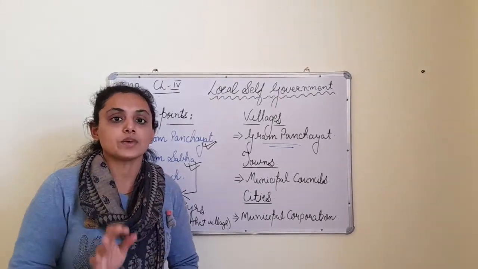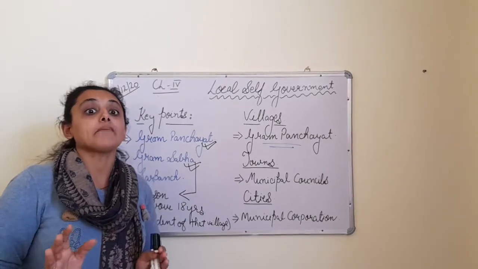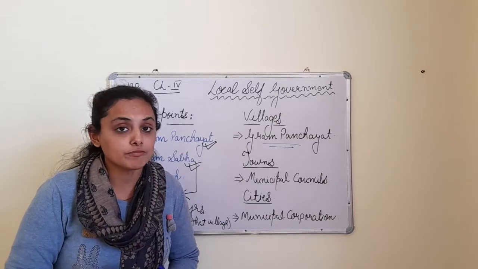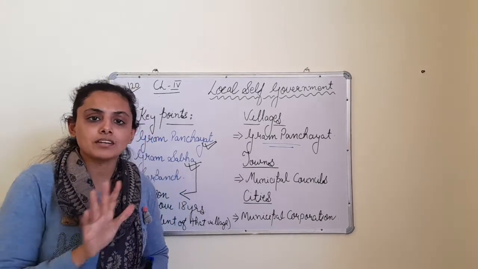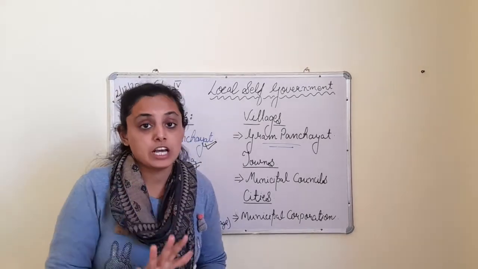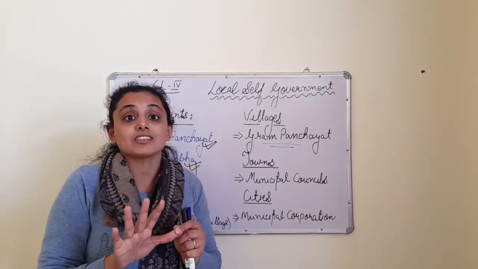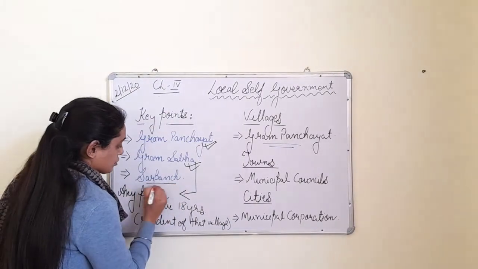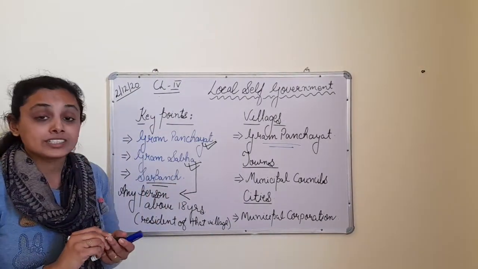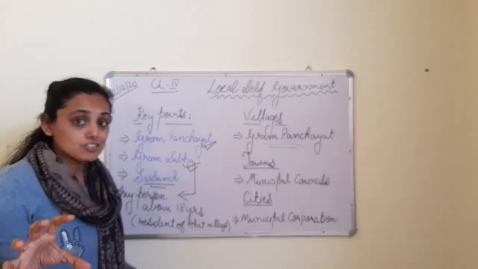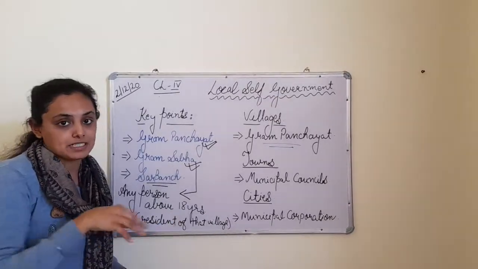When the person wins, there is a formation of Panch. What is the meaning of Panch? It is a committee of 5 members. And this Panch, they have a head who is the Sarpanch. Now this Sarpanch is the head and this Panch are the committee members.